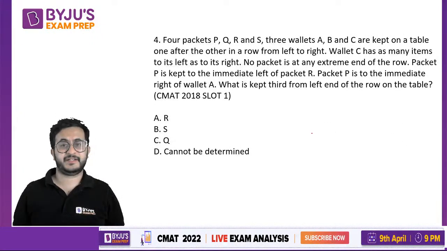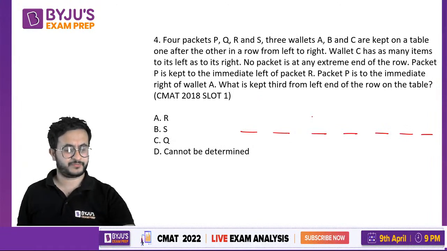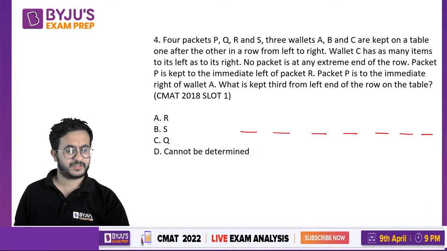So there are 7 items. There are 4 packets and 3 wallets kept on a table from left to right. You have to find the third from the left end of the row. It's a simple one.